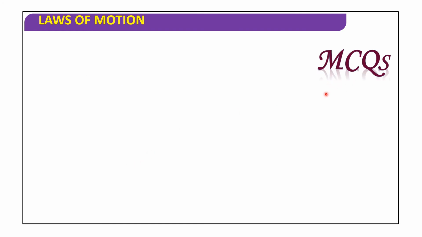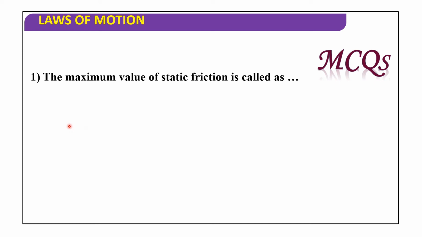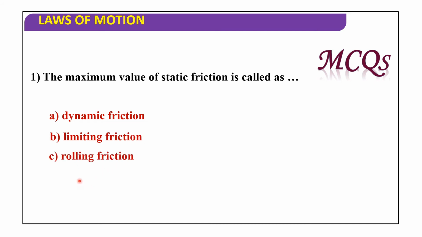Now we will discuss MCQs. First one: the maximum value of static friction is called as dynamic friction, limiting friction, rolling friction, or none of these? The maximum value of static friction is called limiting friction.